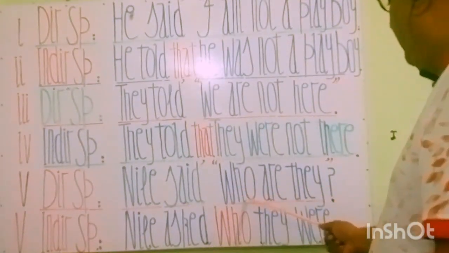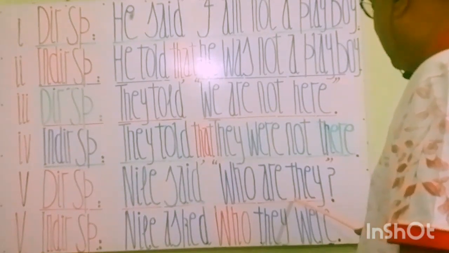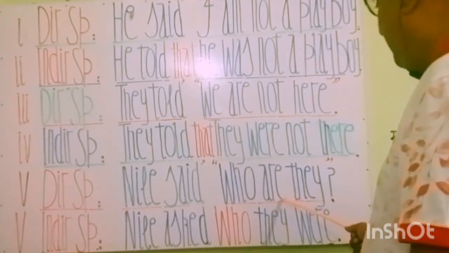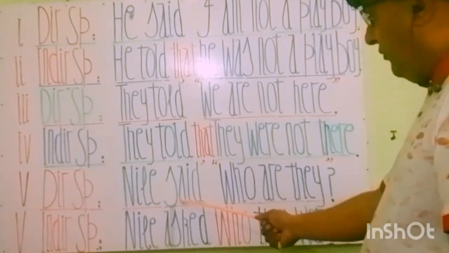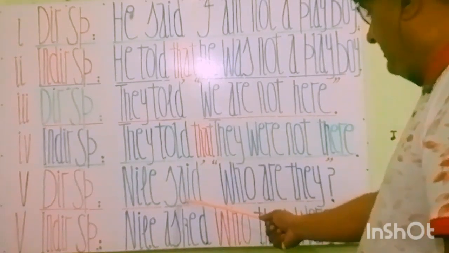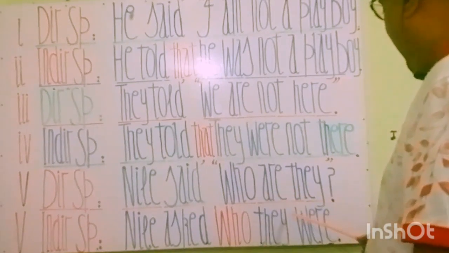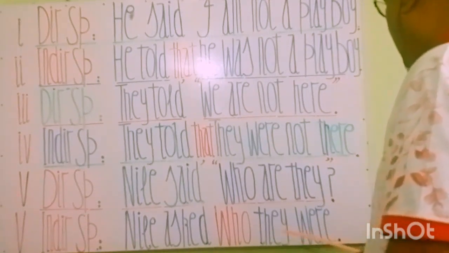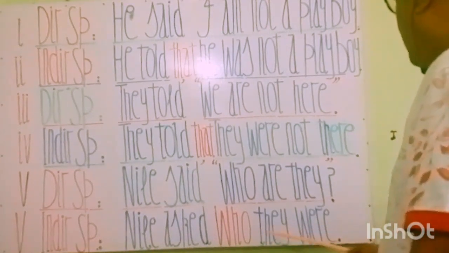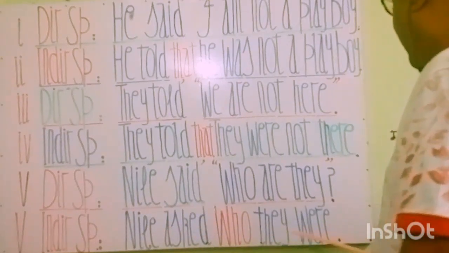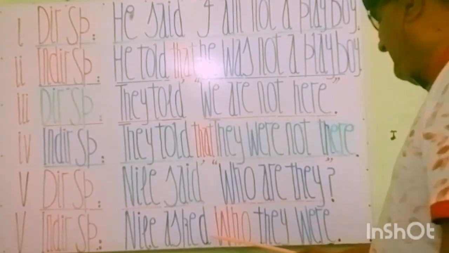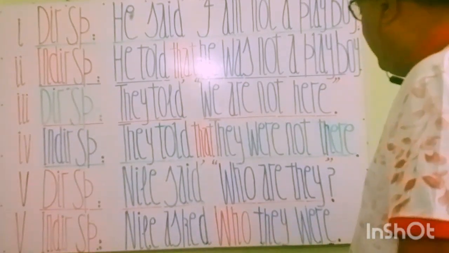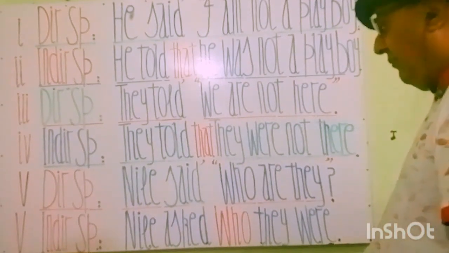So the positive statement will be, they will come as a subject here. So they is here and are is a verb form. It will certainly change by the outer past because in the outer part there is a past tense. So are is going to change, past of are is were. So you see that they were, who they were. This is a positive construction. Nile asked who they were. Nile ने पूछा वो कौन थे. You see, my students, a beautiful statement and a change after applying the rules.